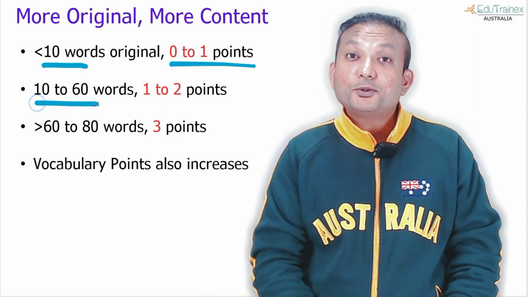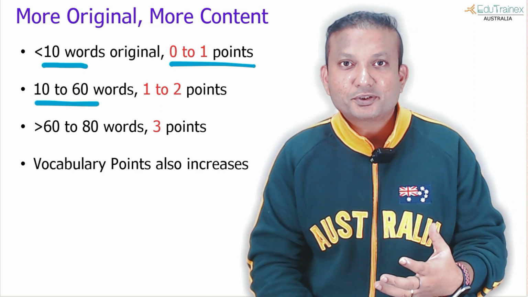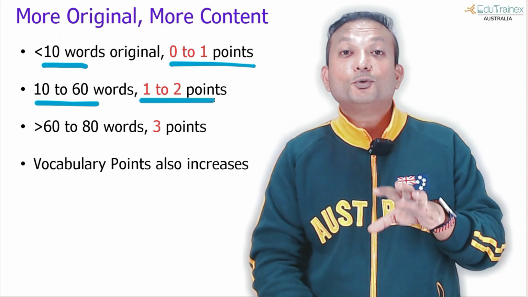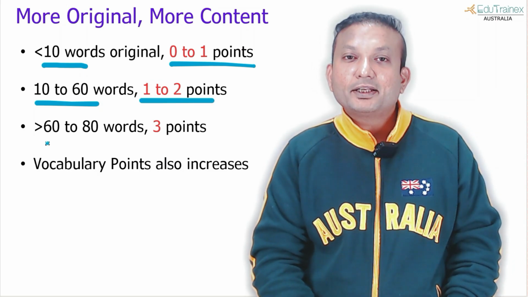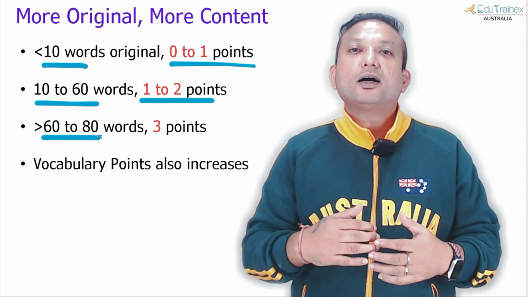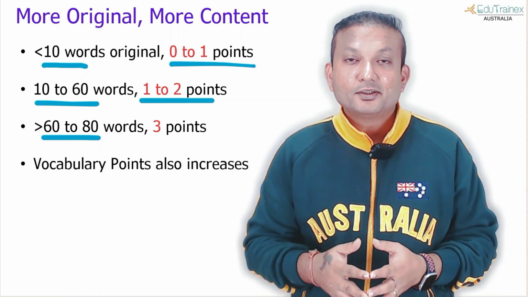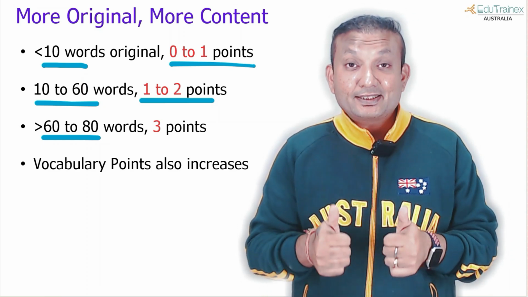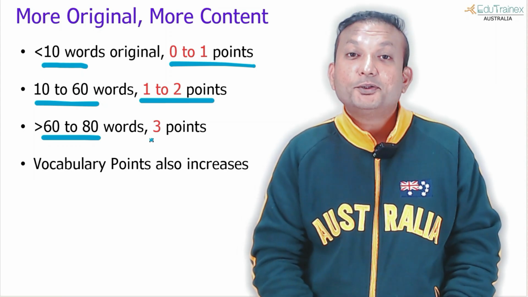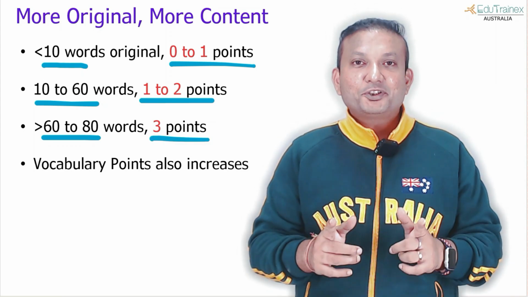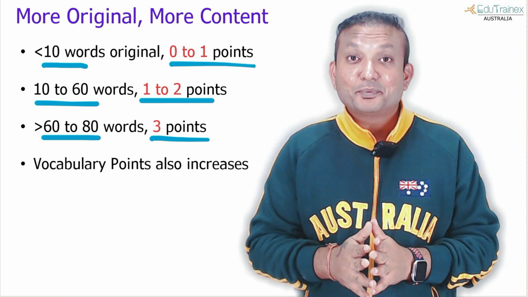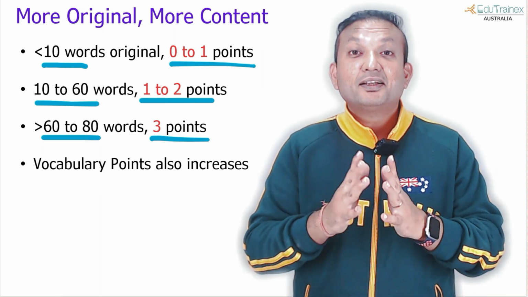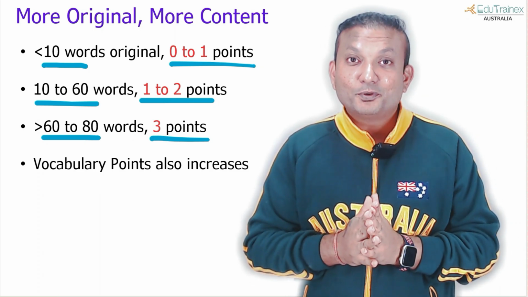Now, if you use 10 to 60 original words from your side, you are able to get 1 to 2 points out of 3. But if you make sure that you are using 60 to 80 words, so somewhere around 20% originality ratio, it is accepted by the PT, and then you get 3 points. Of course, you still need to worry about spellings, because if you make spelling mistakes, then again the word count for originality will decrease.